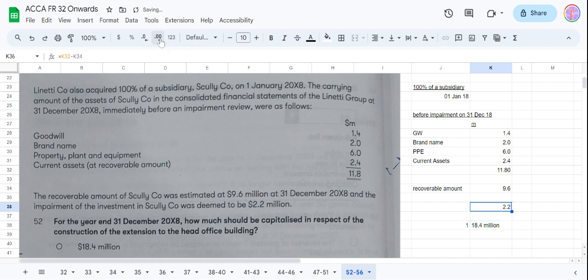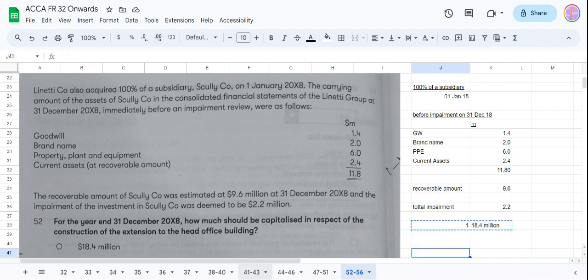This makes sense. So we can say that the total impairment is this much. They acquired 100% of the subsidiary right before the impairment. The goodwill was this much, brand name, PP, and current assets total this much, the recoverable amount is this, and the total impairment is 2.2. There will be no impairment on current assets.